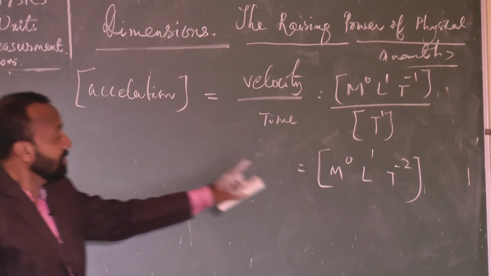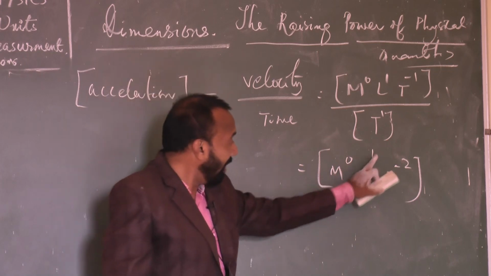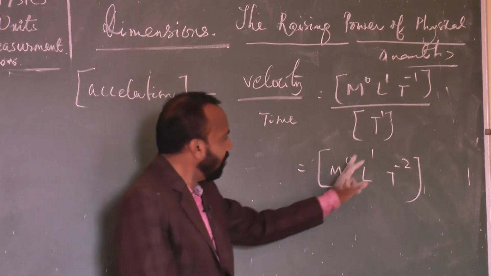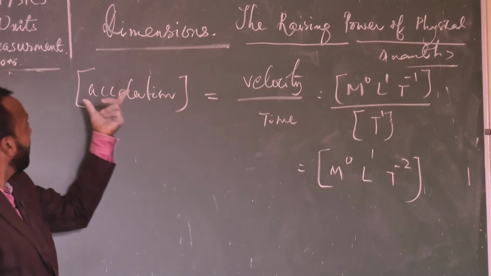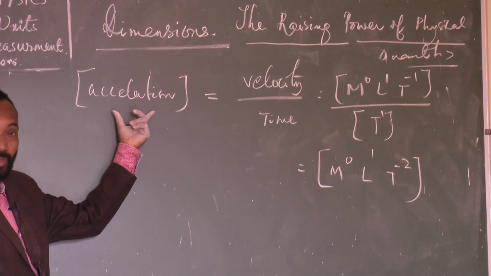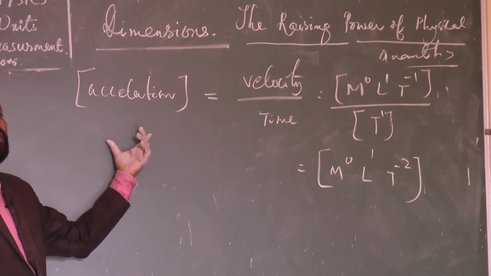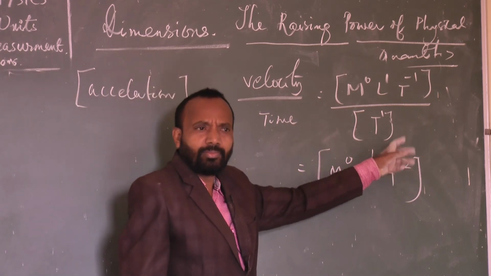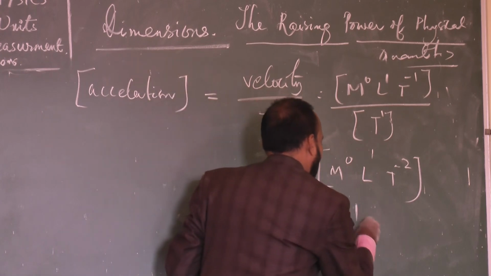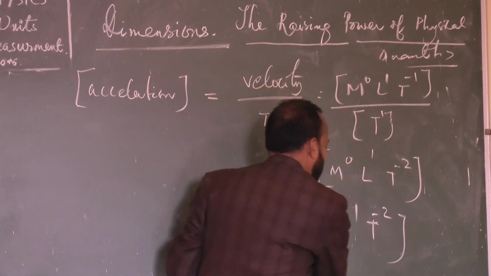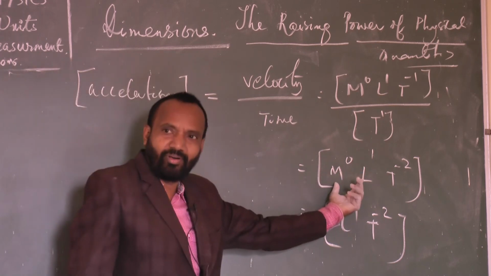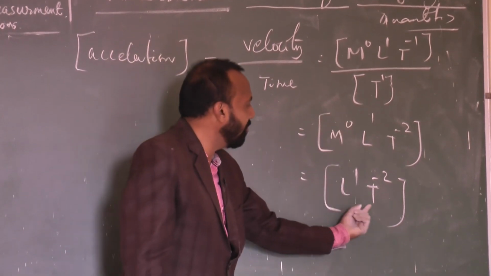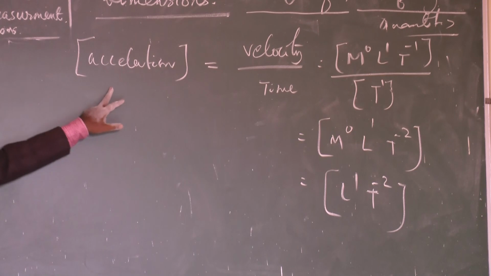What are the dimensions then? 0 is the dimension of mass, 1 is the dimension of length, and minus 2 is the dimension of time. So what can I say? 0, 1, minus 2 are the dimensions of a quantity like acceleration. Or if someone asks what is the dimensional formula of acceleration, I can say M0 L1 T minus 2. Suppose someone writes L1 T minus 2, it is also correct, because for the complete format I have written M0, but we can omit it since nothing is there. So directly we can write L1 T minus 2 as the dimensional formula of acceleration.